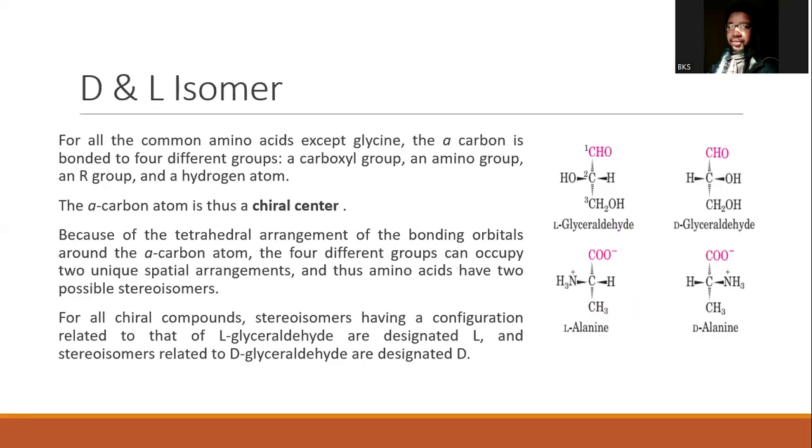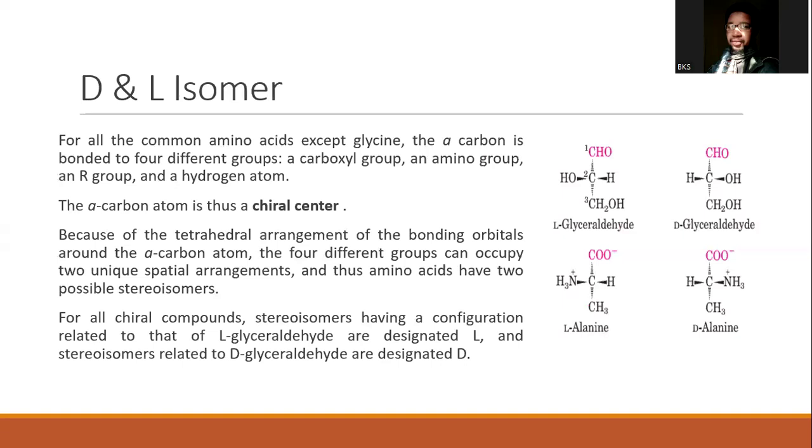Now, isomerism in amino acid. Isomerism is possible, as we explained, due to the presence of a particular carbon we call asymmetric carbon or chiral carbon. An asymmetric carbon or chiral carbon is a carbon to which all the four groups that contributed to building the outermost shell of this carbon atom are different.